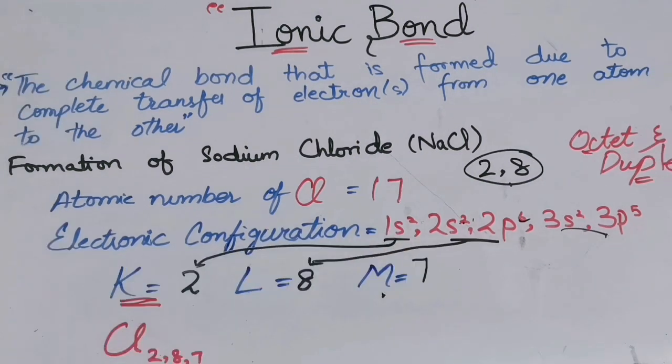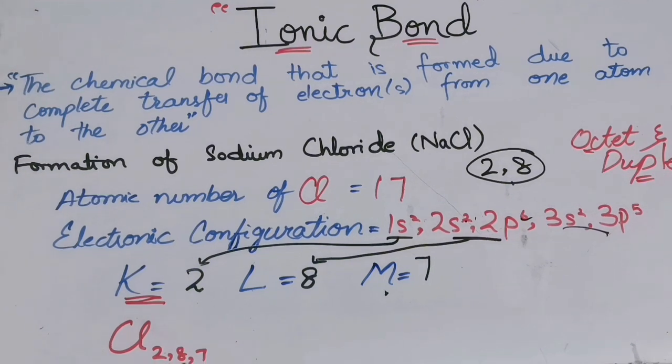In order to attain the noble gas electronic configuration, an atom should have 8 electrons according to the octet rule, or 2 electrons according to the duplet rule. The duplet rule only applies to hydrogen, lithium and helium. For others we apply the octet rule. So in this case, see over here, this chlorine is having 7 electrons in its outermost shell. If it gains 1 electron, it will have 8 electrons